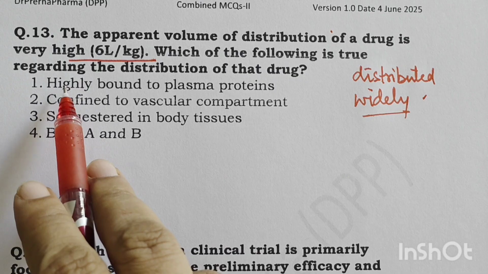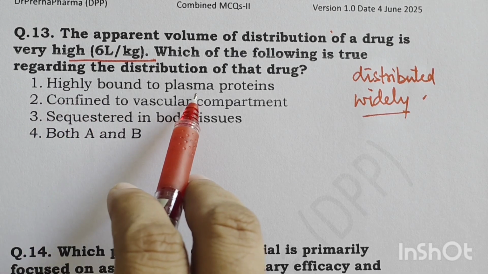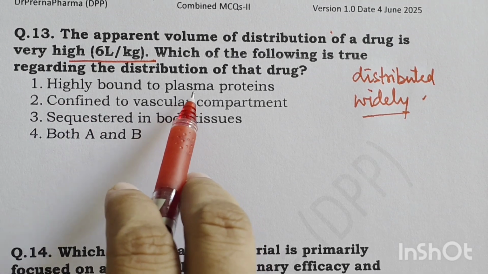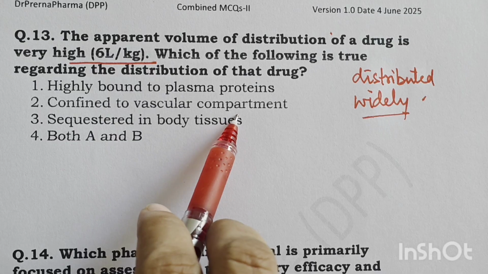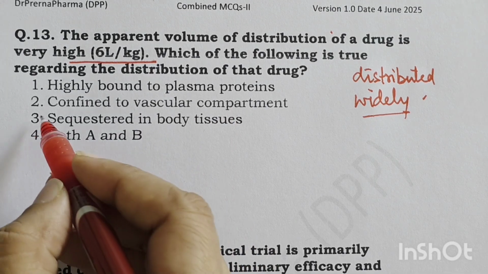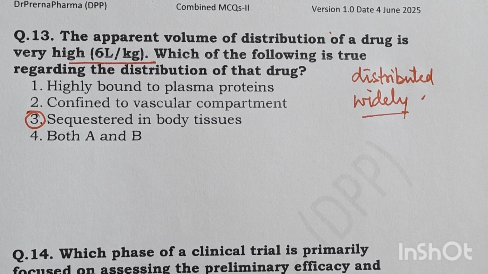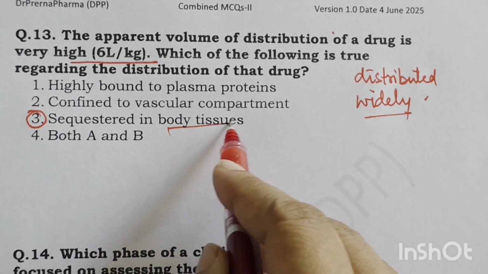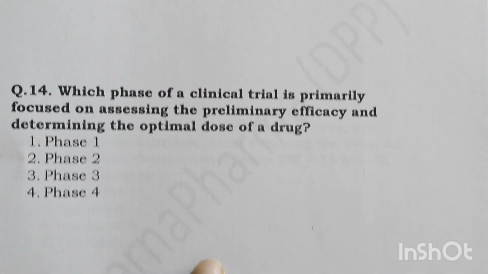So to be distributed throughout the whole body, what is true? Highly bound to plasma protein? No. If it is highly bound, then it will remain in plasma, and then its VD will be less. Confined to vascular compartment? No. Then also the VD will be less. Sequestrated in body tissues? Yes. So a high volume of distribution means the drug is distributed extensively beyond the vascular compartment and is sequestrated in the body tissues, distributed throughout the body.